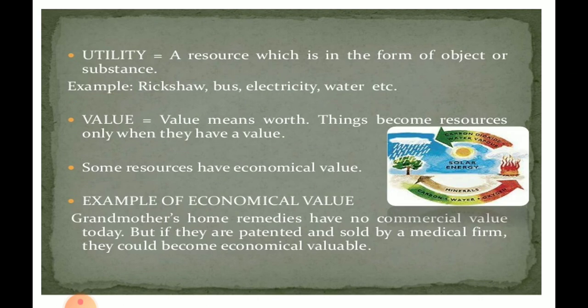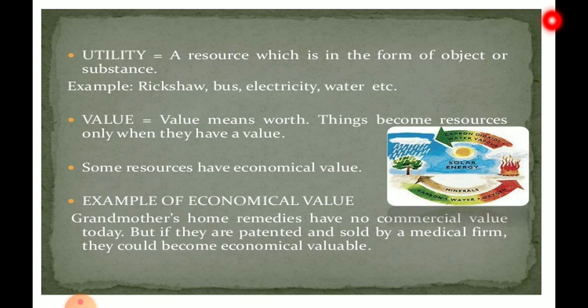Now let us move on to the next slide. Here we are talking about a few new words called utility and value. Any substance that is present in nature cannot be called a resource. It can be called a resource only if it can satisfy a human need. Therefore, a resource, which is an object or a substance that can be used for satisfying our needs, is called utility. Any substance that has utility has value. Value means worth.